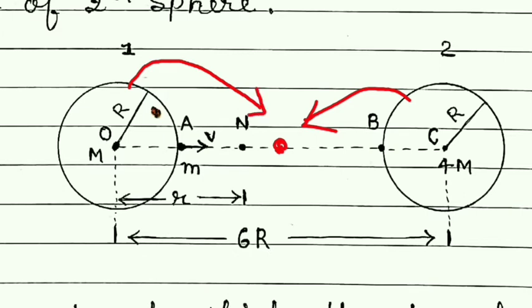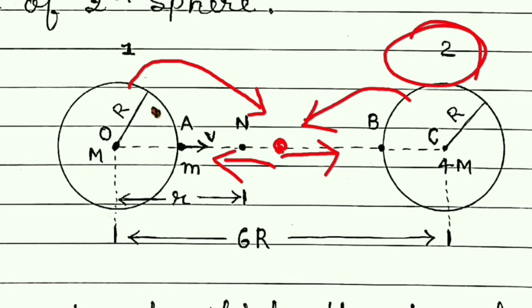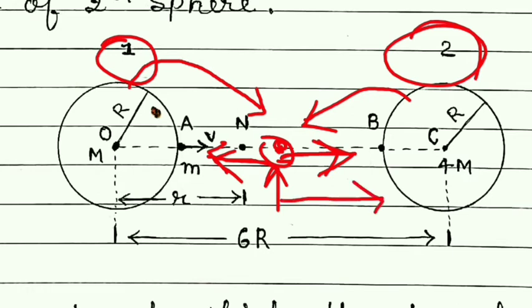So this object can move towards the second sphere, or it can move towards sphere 1 due to the force exerted by sphere 1. But at this point, if the force acting on this object due to sphere 2 is more than that due to sphere 1, then the resultant force will be towards the second sphere.